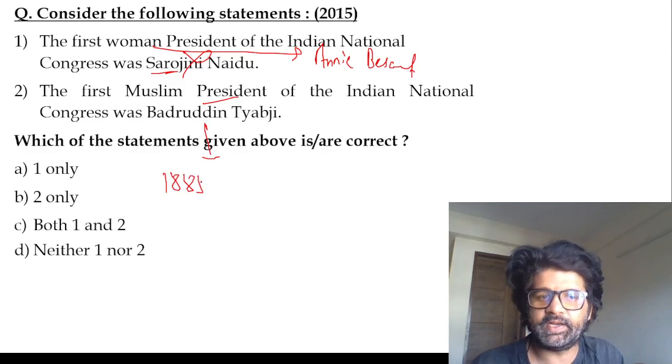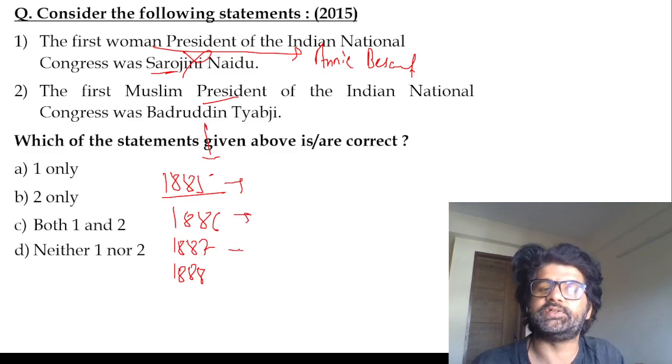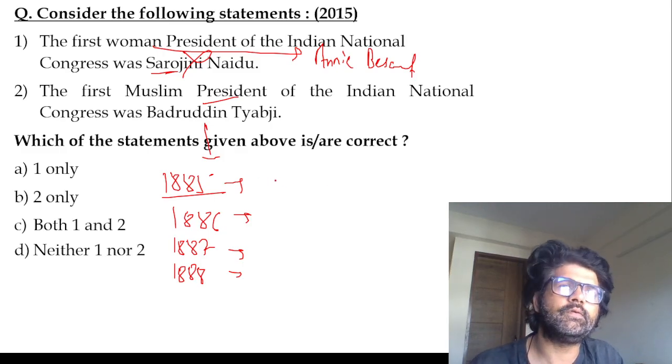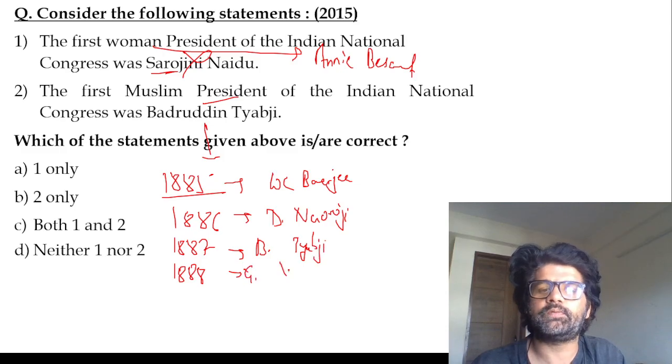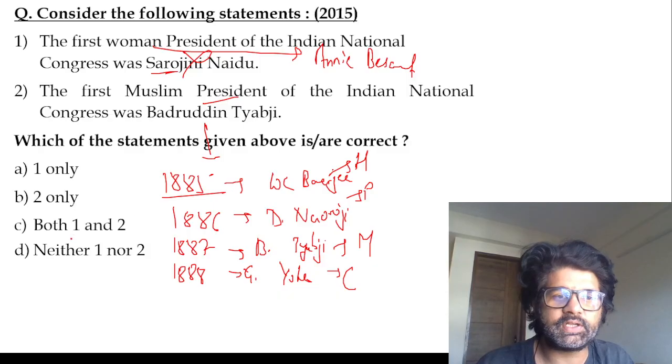So Congress was established in 1885, and the first 5 years, you will read when you grow up and prepare for UPSC. You will read in GS1 secularism. In secularism, we treat all religions equally, at least on paper right now. So in 1885, Ramesh Chandra Banerjee was the Congress president. 1886, Dadabhai Naoroji, if I'm not wrong. Then 1887, Badruddin Tayabji. And 1888, George Yule. These first four are important. Why? Because Ramesh Chandra Banerjee, Hindu, Dadabhai Naoroji, Parsi, Badruddin Tayabji, Muslim, and George Yule, Christian. Four people, four different religions. Shows India's secularism. You can use it in your mains answer also. So the answer is B, 2 only.